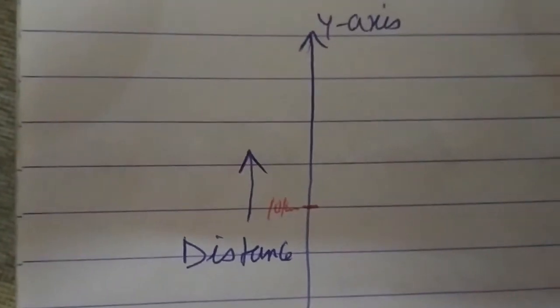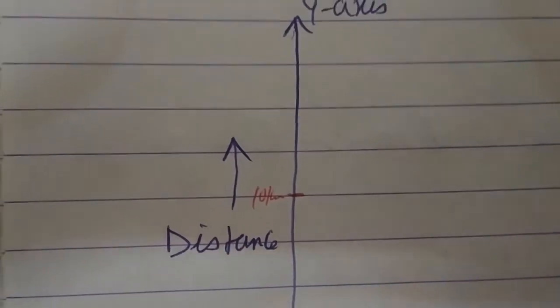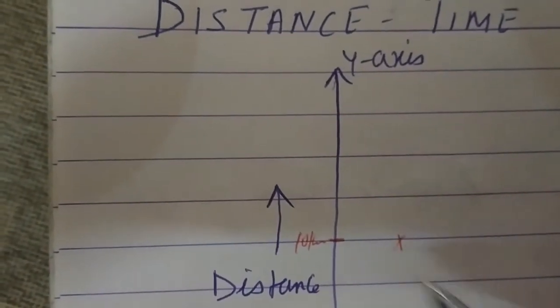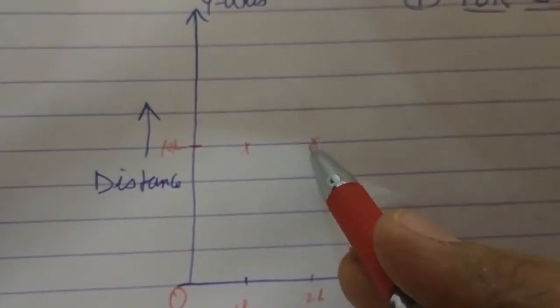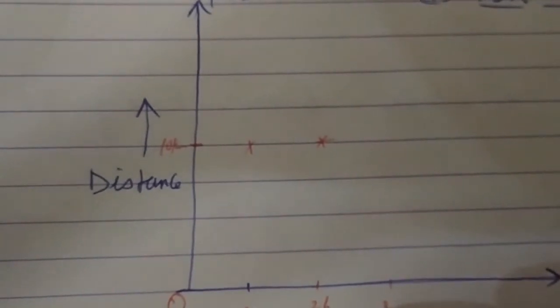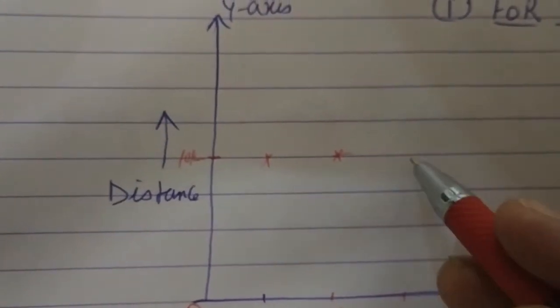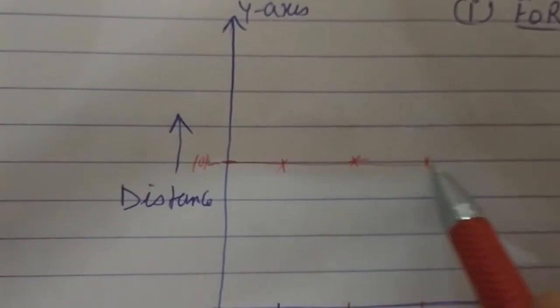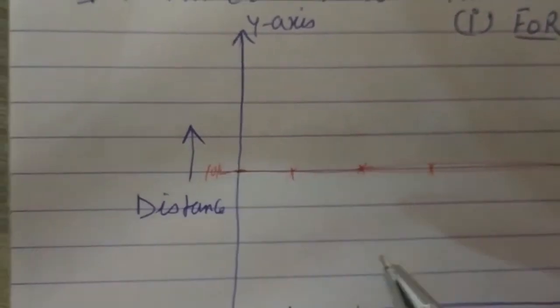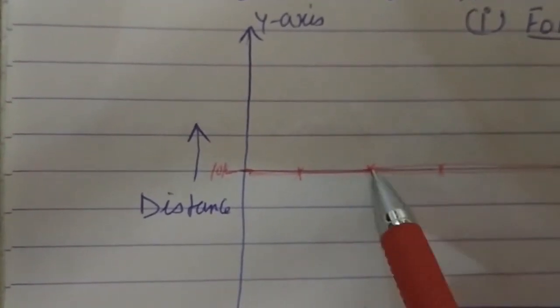After 1 hour, we have checked, it was still at 10 kilometer. In the second hour, again it was at the same position, 10 kilometer from the origin, because it came to rest. In the third hour also, time is passing by but the body is still at rest. So when we join all the points, we get a straight line. Make the straight line with the help of a scale.